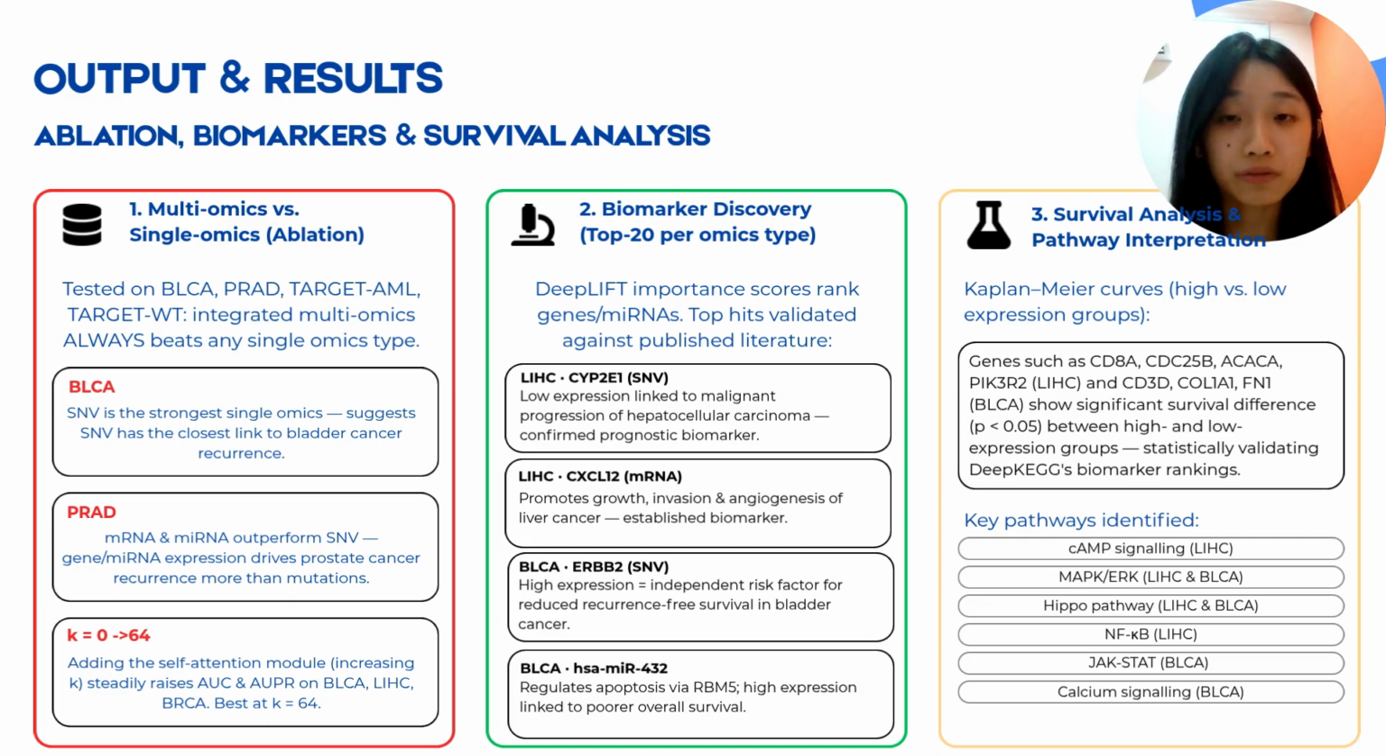Third, the authors performed survival analysis using Kaplan-Meier curves. Some genes such as CDAA, CDC25B, SCACA, PIK3R2, CD3D, COL1A1, and FN1 show significant survival differences between high expression and low expression groups. This means Deep KEGG is not only useful for prediction, but also useful for understanding the biological mechanism behind cancer recurrence.